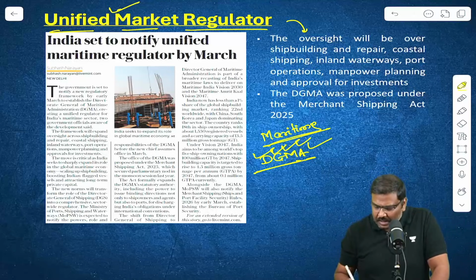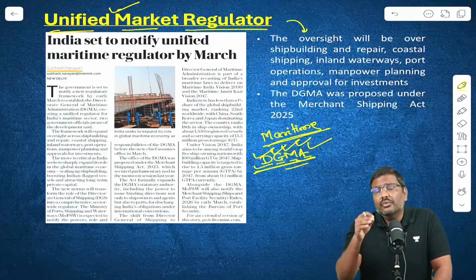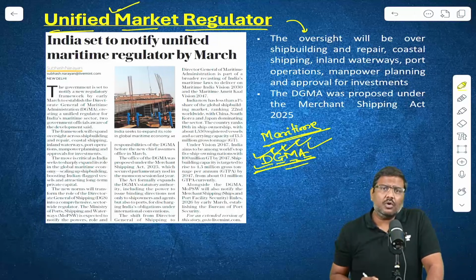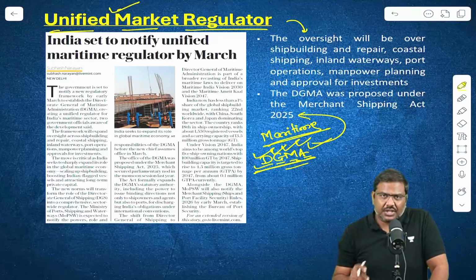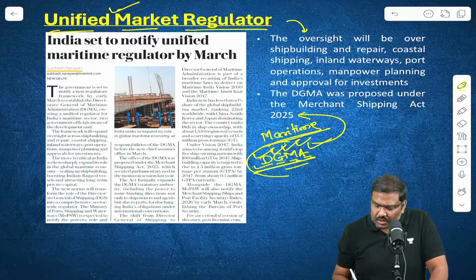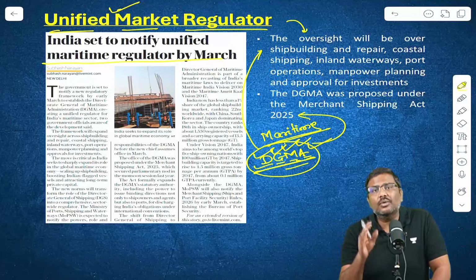I'll repeat it again. The Directorate General of Maritime Administration, which has been proposed by the Government of India under the Merchant Shipping Act. This particular authority will essentially be a maritime regulator.